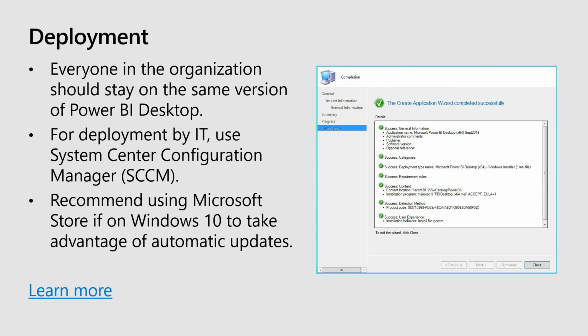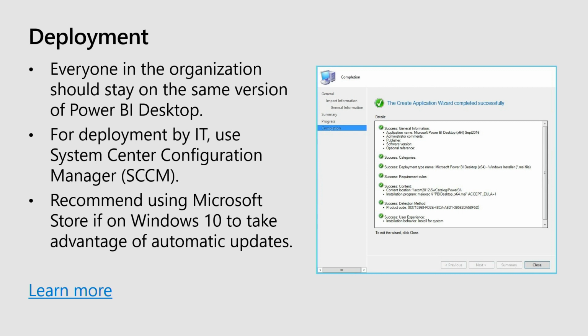If you aren't on Windows 10, there is a way for the IT department to deploy Power BI out to everyone in their company using SCCM. And so that's another way that your IT team can make sure, especially if they want to test the newest versions and build new training and stuff, they can do all of that, get the version of desktop they want, push it out to everyone in the company, and then everyone is again on the same version.